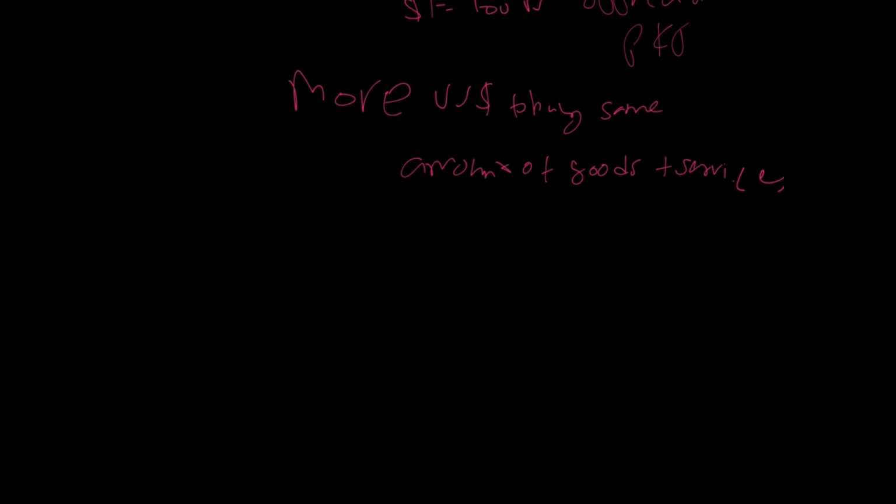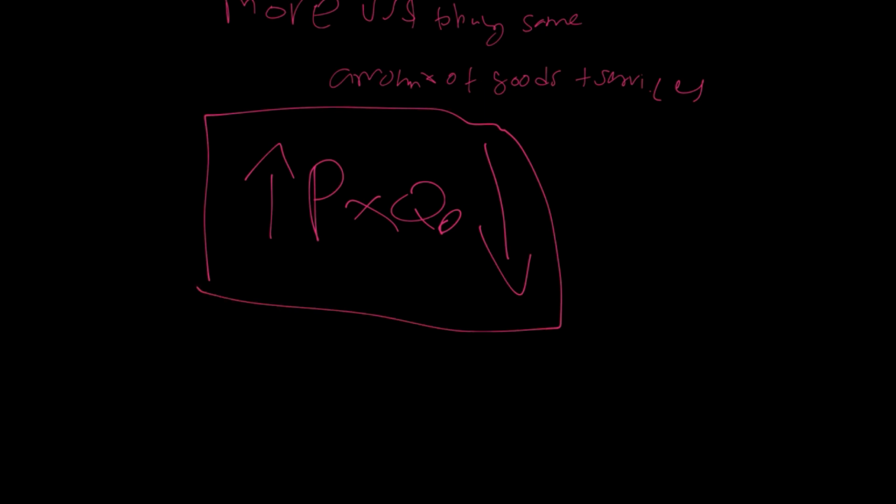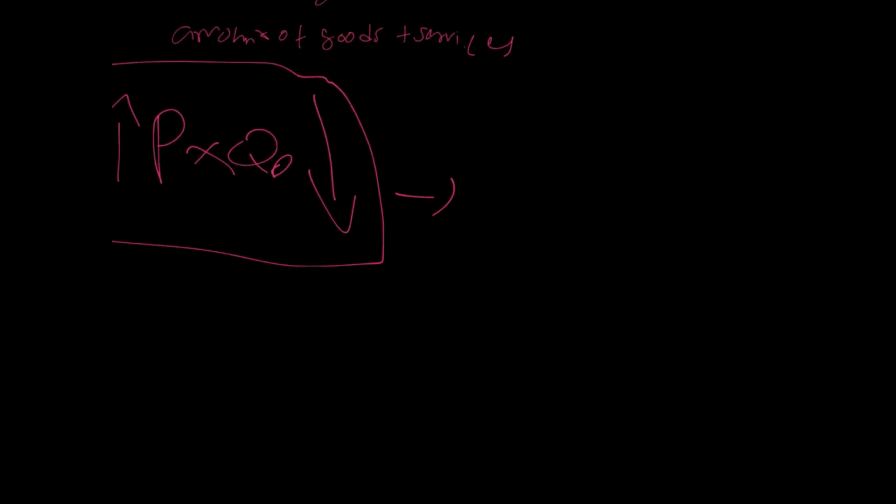Since in this case, now the people in the US have to pay more, right, to buy the same amount of goods and services. So we can even say that for them, the price has gone up to buy the same amount of goods and services, right? And given that the demand is elastic, the quantity demanded will fall by a lot as compared to the increase in price, and so in the end we are left with a lower export revenue.